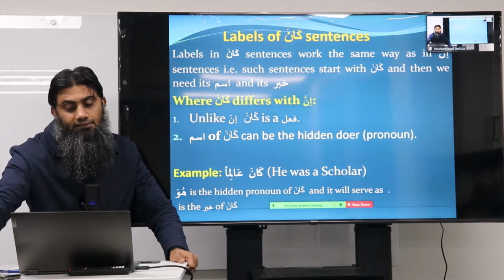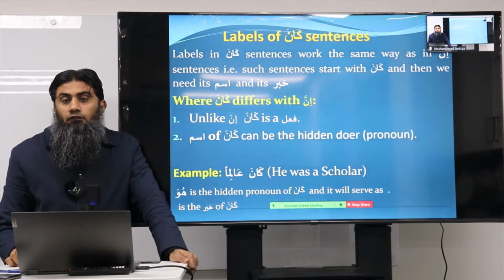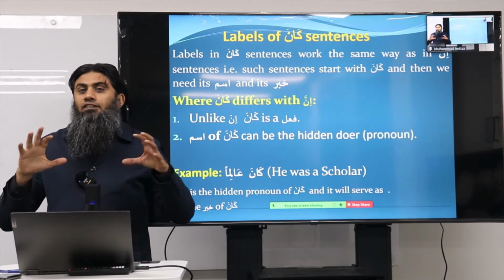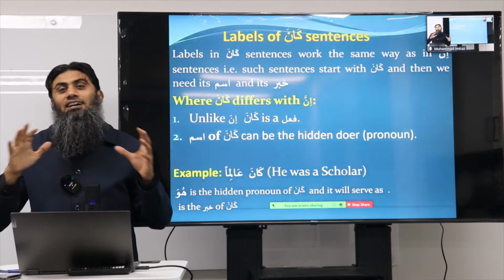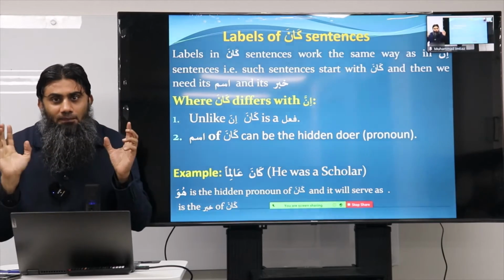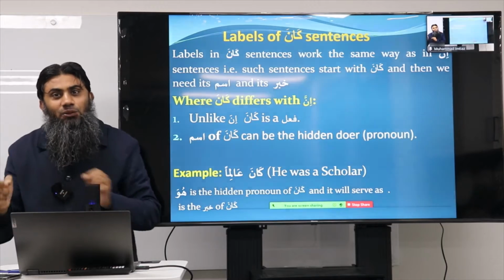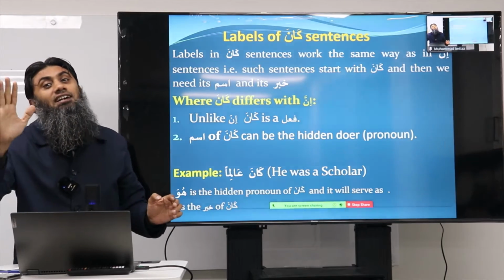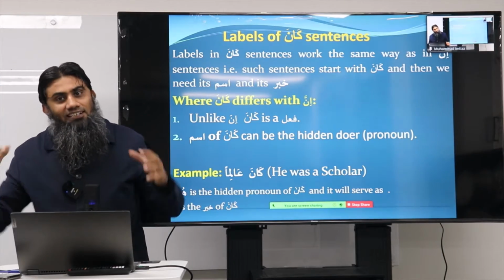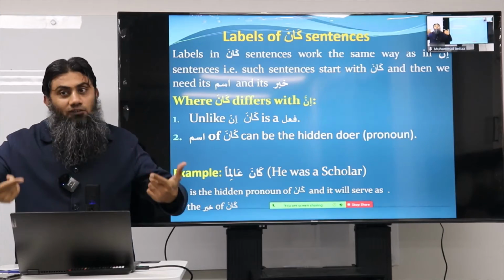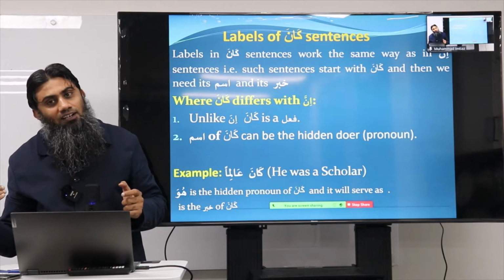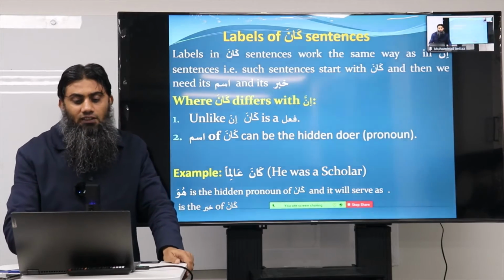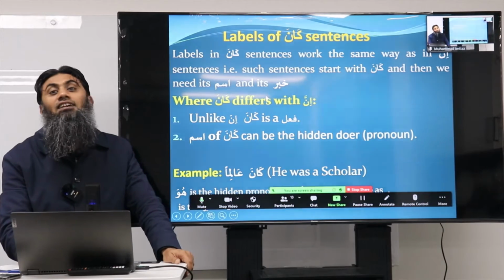First of all, in terms of label, remember this point. Kana and inna, their labels are the same. Why? You remember in inna sentences, you get inna and then ism of inna, khabar of inna. Likewise, in the kana concept, you get kana, then ism of kana, khabar of kana. Clear? As you can see, but they differ as well.